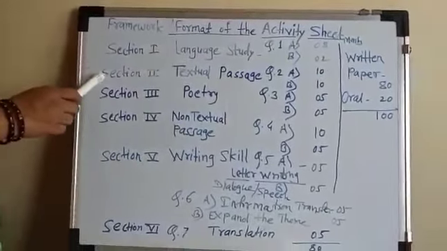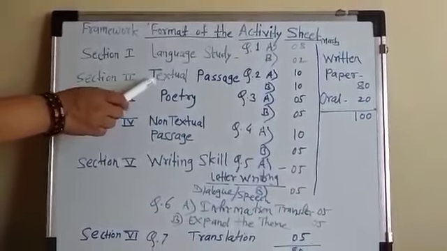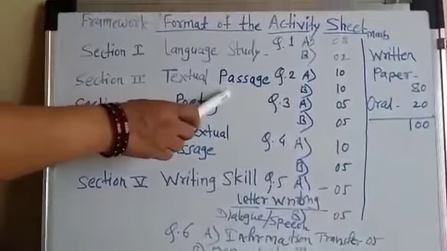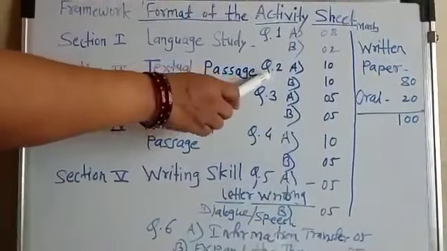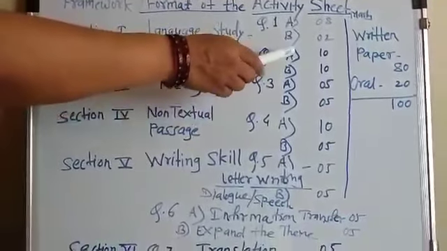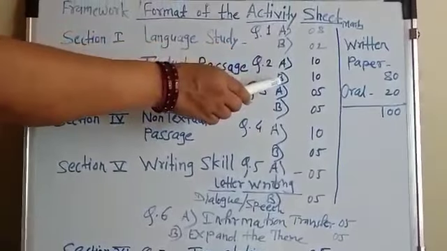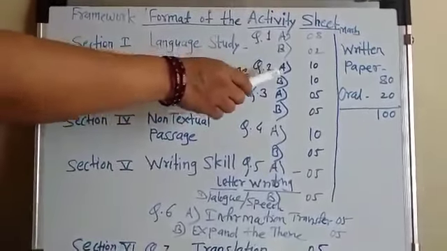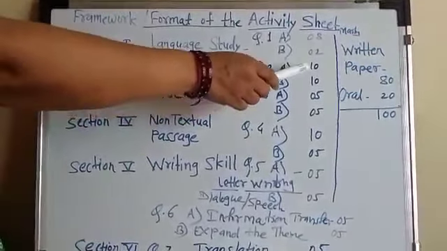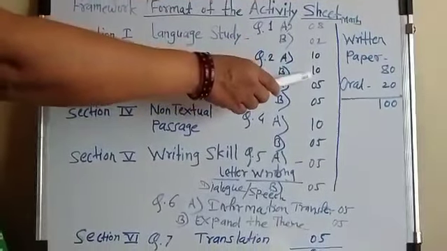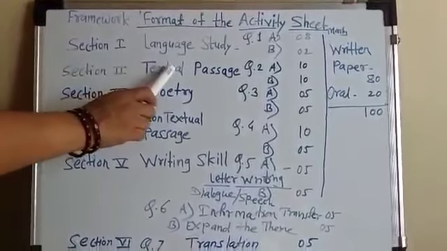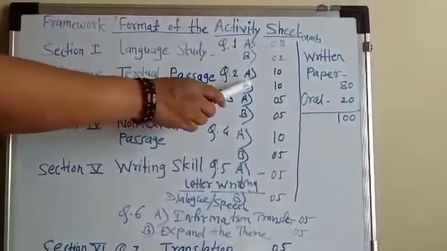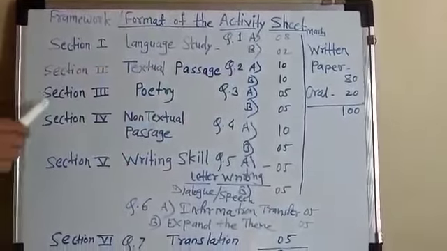Then section number 2, that is textual passage. Here is question 2. Here are also 2 sub questions, question A and B. Here are 2 textual passages for 10 marks each. Means section number 2, question number 2 is for 20 marks.